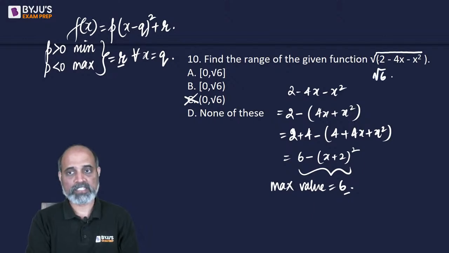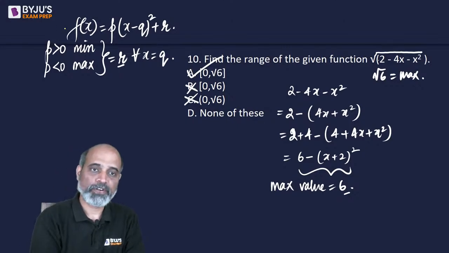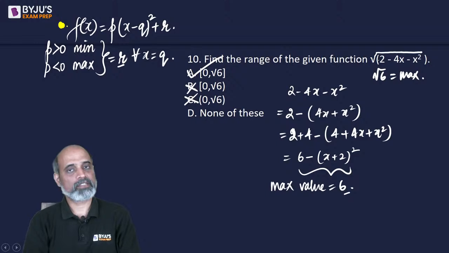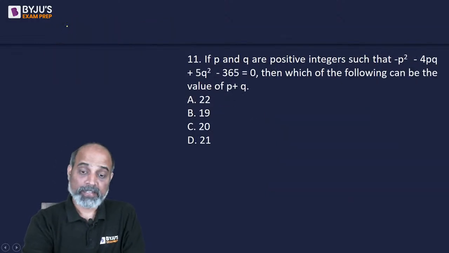So root 6 is the maximum value that it can attain. It's a possible value. So root 6 is a possible value. So B gets eliminated. A becomes our answer. So the trick over here is to understand this. Okay. Next,